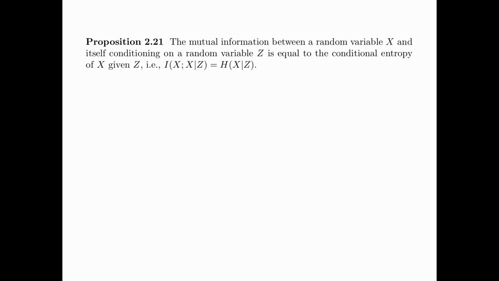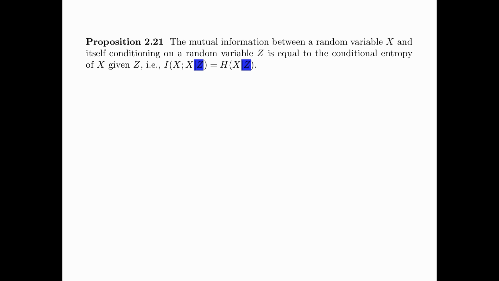Proposition 2.21 says that the mutual information between a random variable X and itself, conditioning on a random variable Z, is equal to the conditional entropy of X given Z. That is, I(X;X|Z) is equal to H(X|Z).